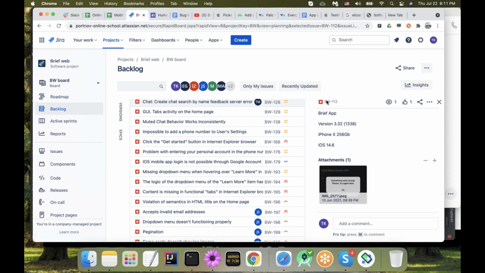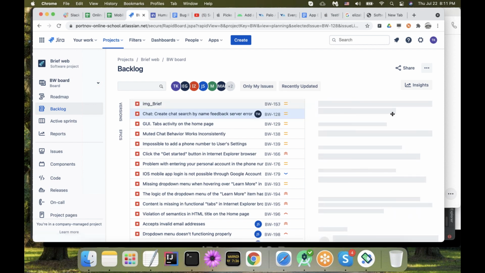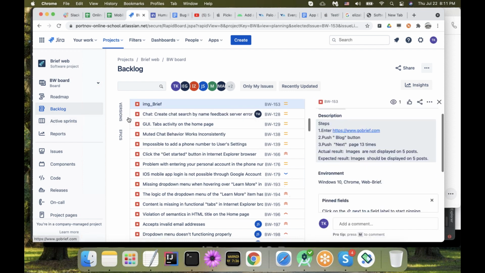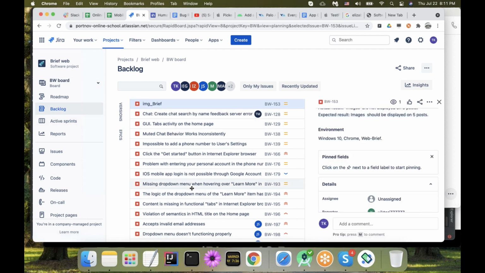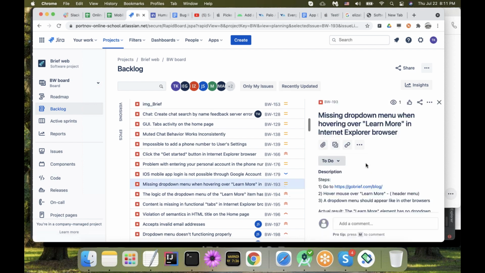Okay, let me move it so that we can see the whole title. Missing drop-down menu when hovering over learn more in Internet Explorer browser. I have enough information.